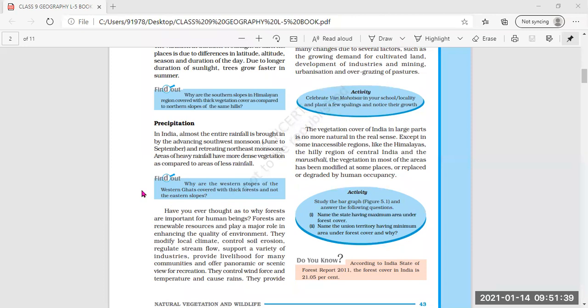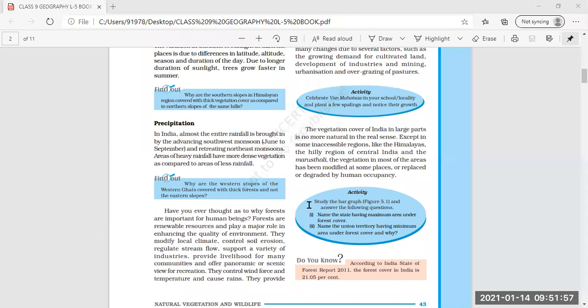Sorry, Gunjan, you have raised your hand. I hadn't seen. Ma'am, other than rainfall, it can also be soil. Ma'am, soil is also fertile and provides many minerals. Yes, good.